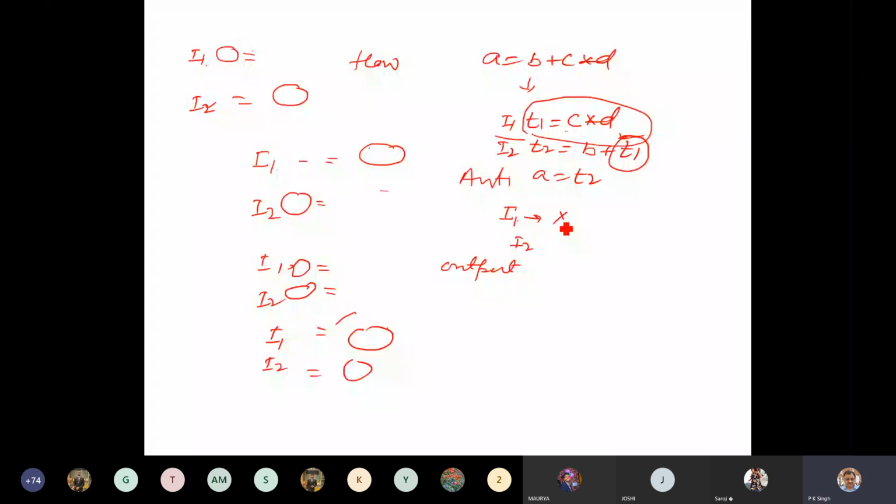Same reference. Again, if I1 is using a certain reference X and that reference gets modified by I2, then I2 is anti-dependent on I1. And if I1 and I2 both are modifying the same reference, then it is output dependent, and if both are using the same reference, then that is input dependent.